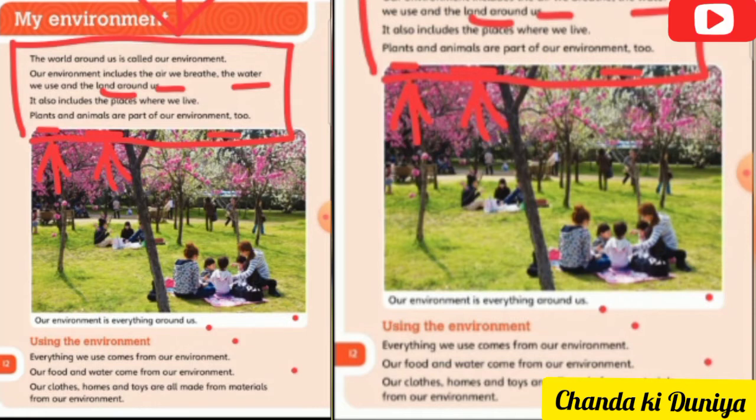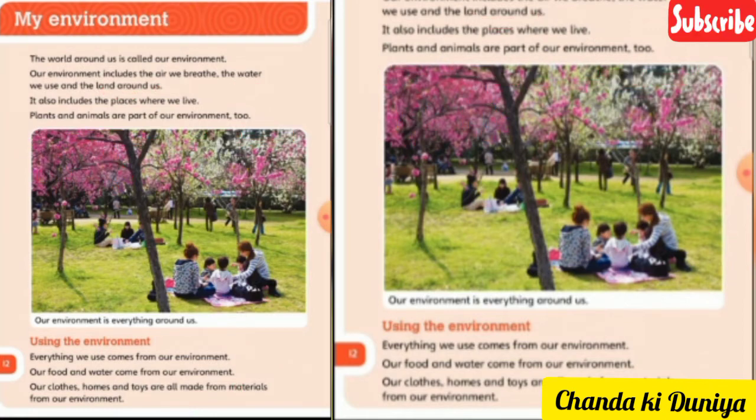So the place where we live, that is called environment, and in environment there are two different components: living and non-living things. Living things are plants, animal, and microorganisms, and non-living things are sunlight, air, land, water. Oxygen, grass, not grass, sorry, it is including the plant. So I have explained you first paragraph. Now come to second paragraph.